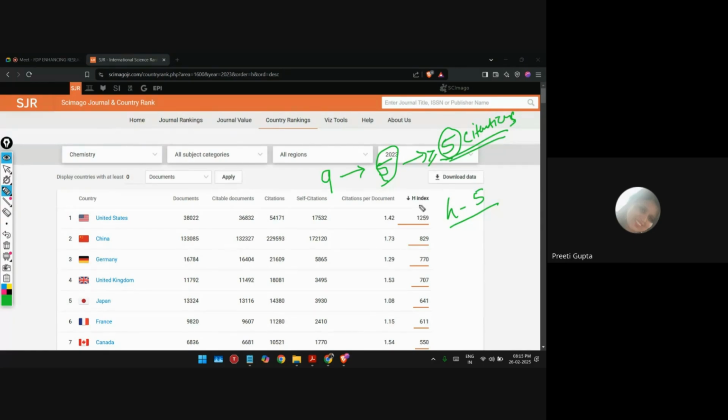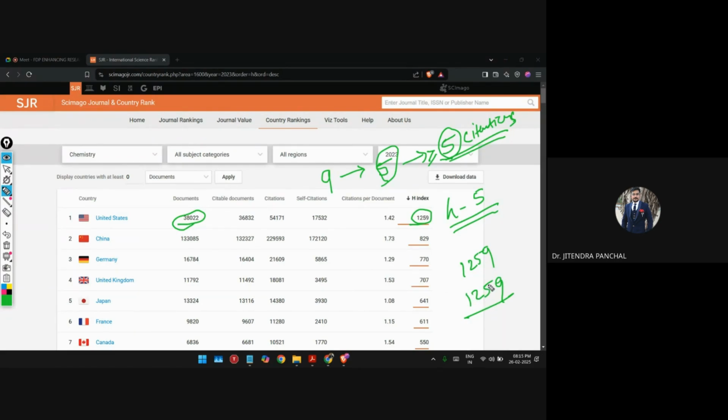Yes, sir. So from this example, you can easily understand that the United States has H index 1259. That means out of this many documents, at least 1259 documents are there which have received at least 1259 citations. Is this clear to everyone?